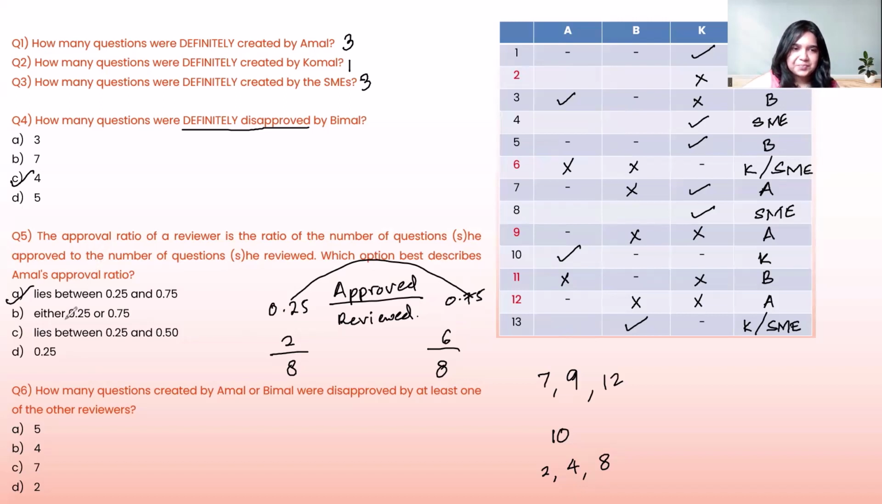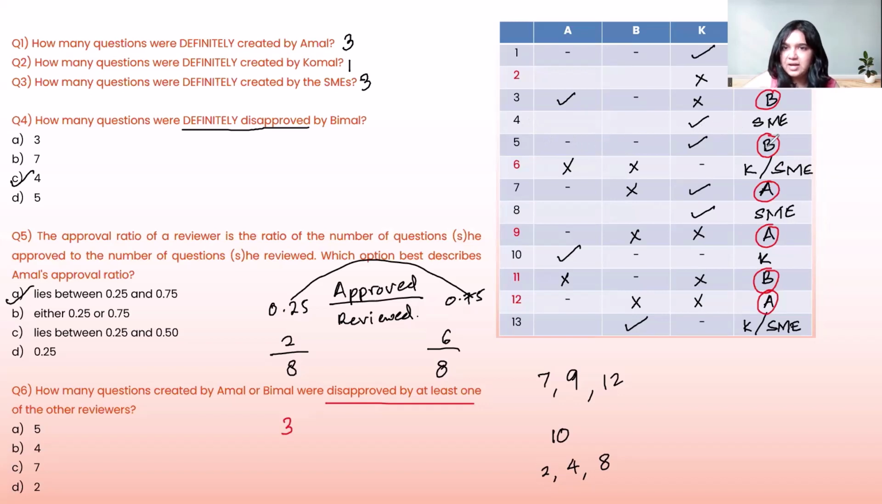And the last question for the set. How many questions created by A or B were disapproved by at least one of the other reviewers? First of all, there is a cap on who has created the questions. That's either A or B. So let's look at which questions we are talking about: this one, this one, this one, this one, this one, this one, and this one. Looking at these, I want to see which questions have at least one disapproval. The first question doesn't have any disapproval. Question number 3 has a disapproval from K. So question number 3 is one of these questions.